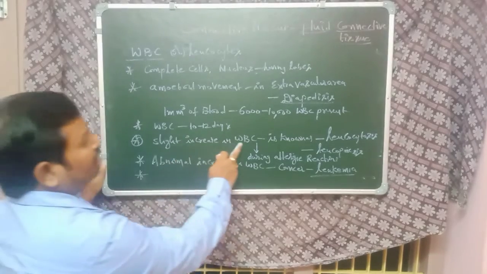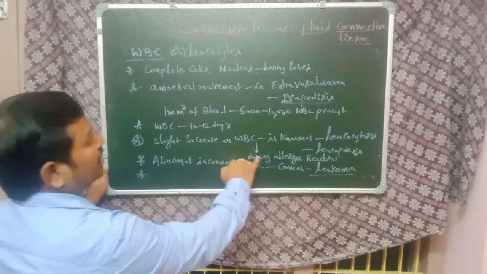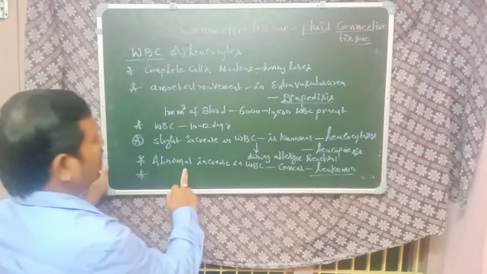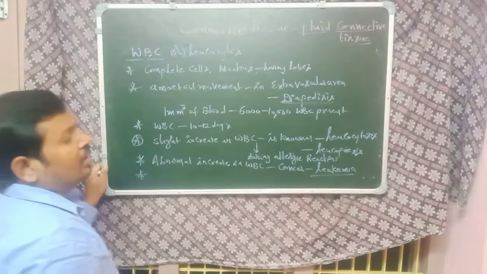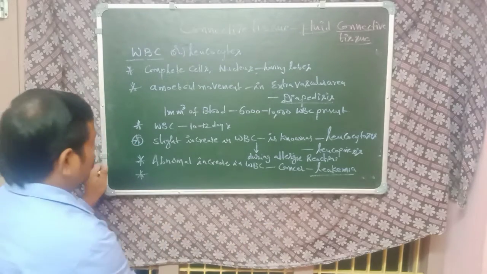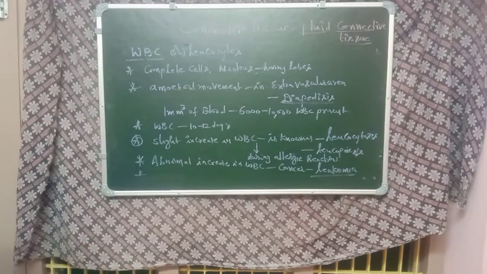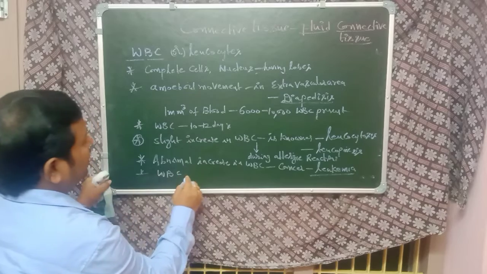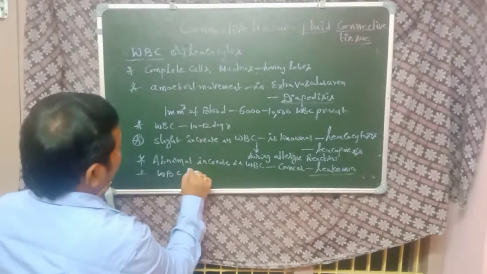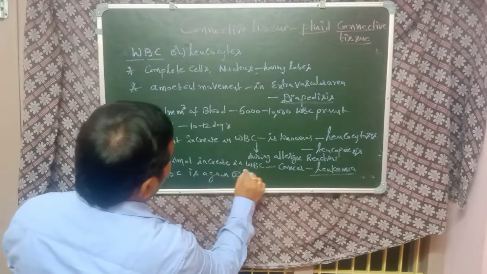A slight increase in WBC count is known as leukocytosis, which occurs during allergic reactions. The abnormal increase in WBC is a type of cancer, leukemia. Next, WBC is again divided into two types.